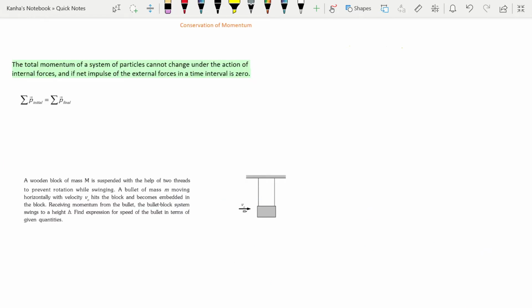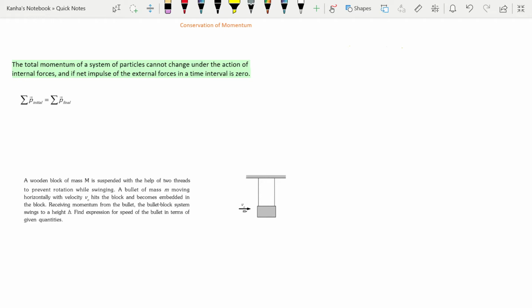Next, let's briefly look at conservation of linear momentum. So first of all, let me tell you about what are internal forces and external forces. Bodies applying forces on each other can be termed as interacting bodies. Now if we consider interacting bodies as a system, then the forces which they apply on each other will be known as internal forces, whereas the forces applied by them from outside the system will be known as external forces. So this is the basic definition that you should keep in mind while attempting any question.